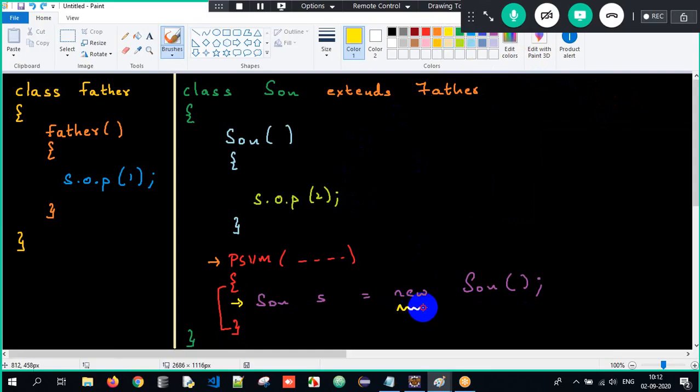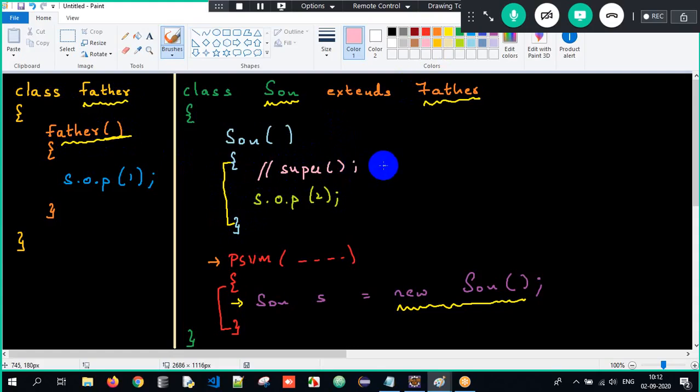When you create an object of a class, and if that class has a superclass, and if that superclass has a non-parameterized constructor, the subclass constructor will invoke it implicitly, meaning implicitly there is a super calling statement which is used here, that is implicitly. Got the clarity here?